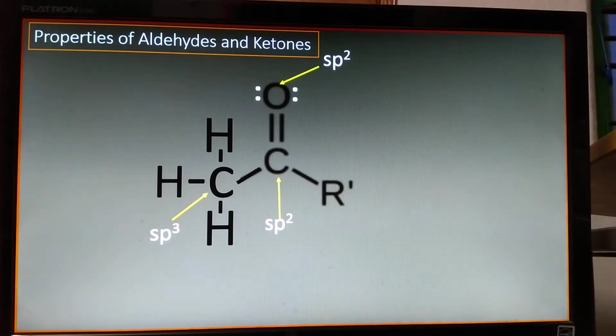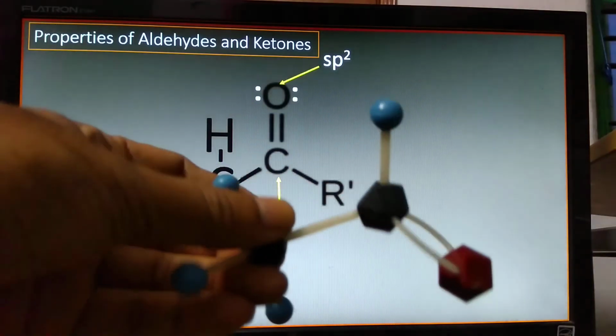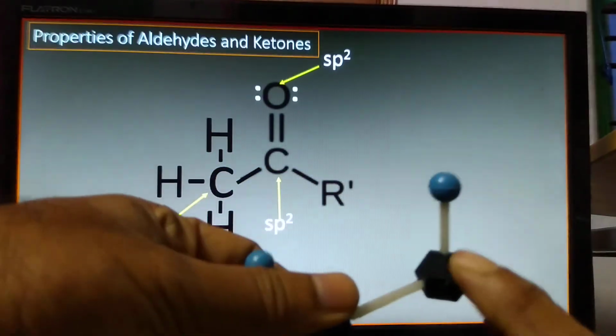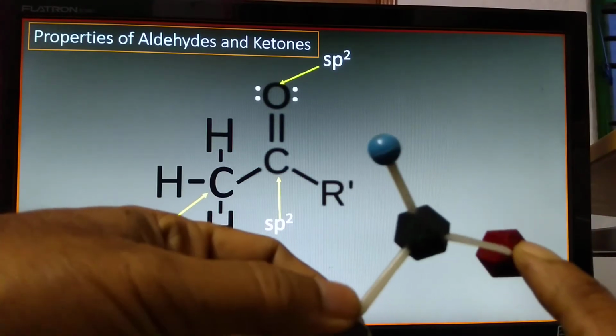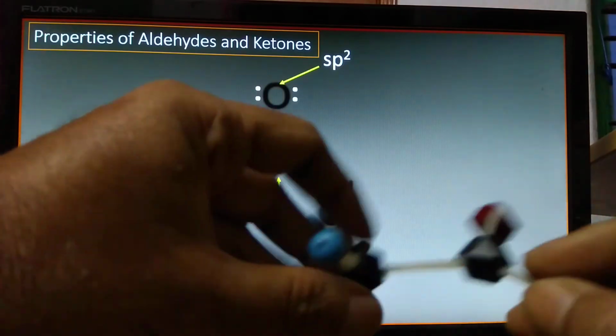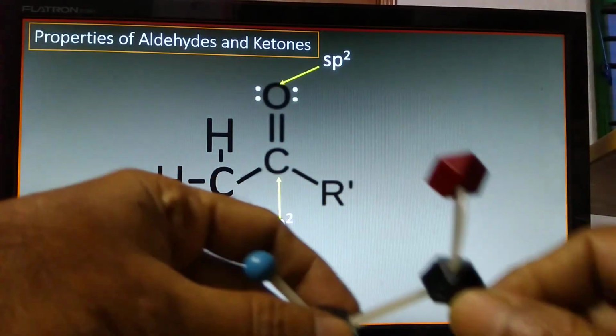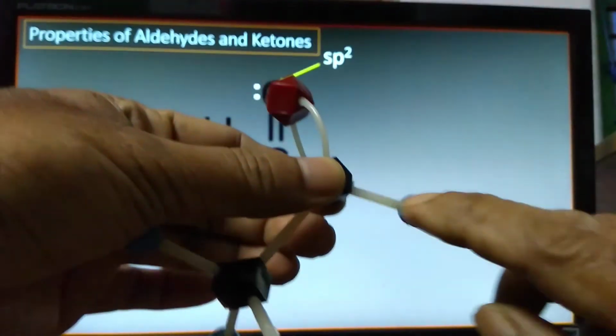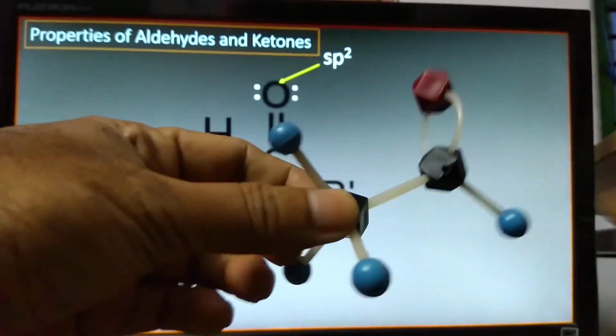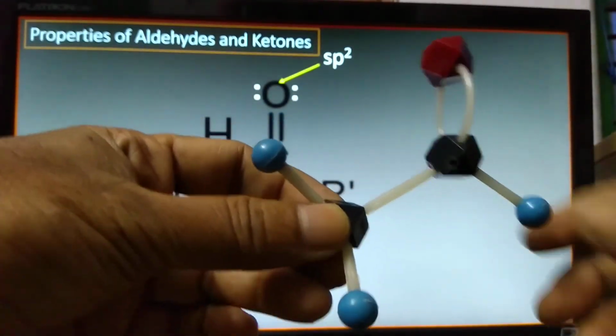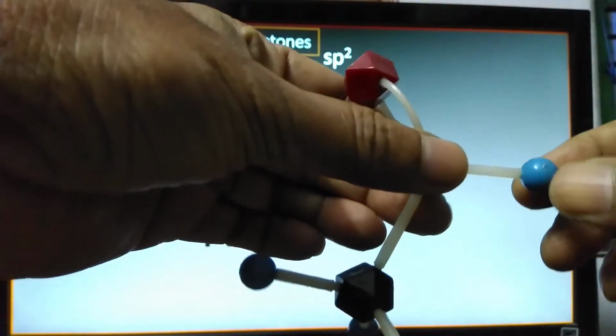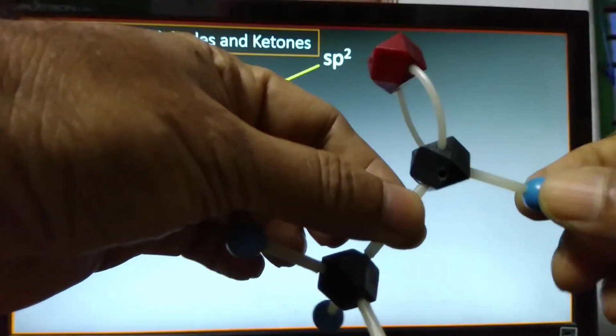Here this is the carbonyl carbon and this is the carbonyl oxygen. This is hydrogen, this is a methyl group, that is, it is an aldehyde. It may be a ketone, then this is also a methyl or any other alkyl group.